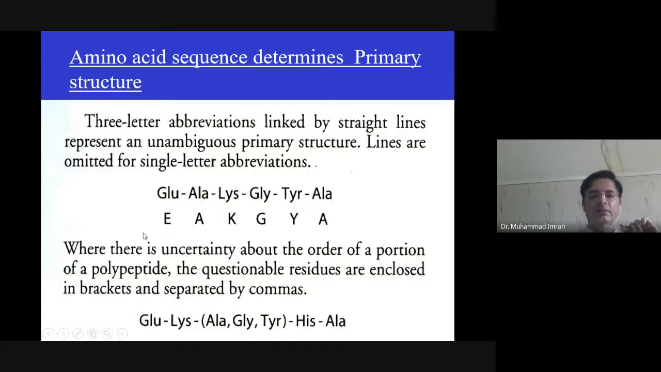Amino acids are mostly represented as a three-letter code or a single-letter code. If three-letter code, the residues are separated by a dash, and if one-letter code, they are separated by a space. If an ambiguous amino acid is present, which we do not know, then it may be alanine, glycine, or tyrosine, which you indicate in smaller brackets.